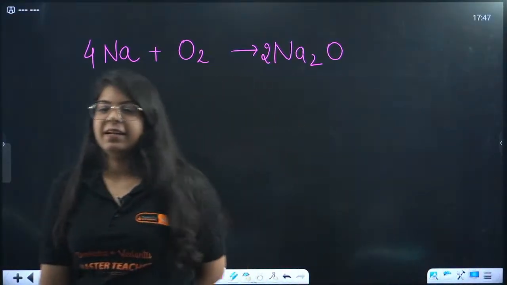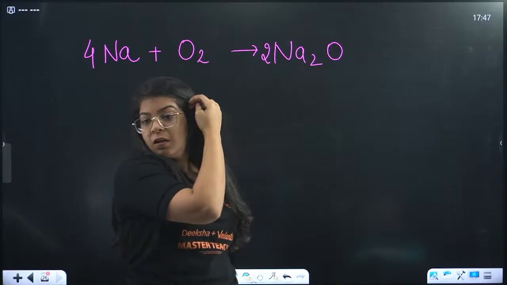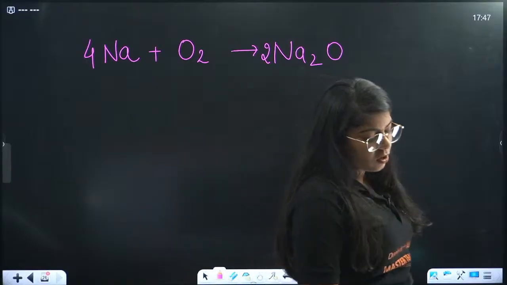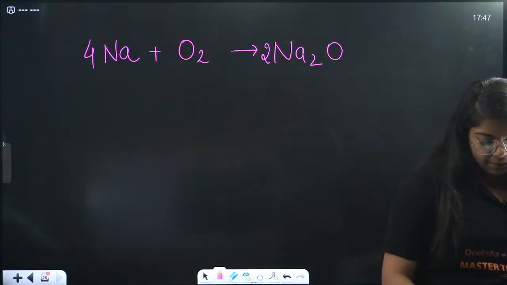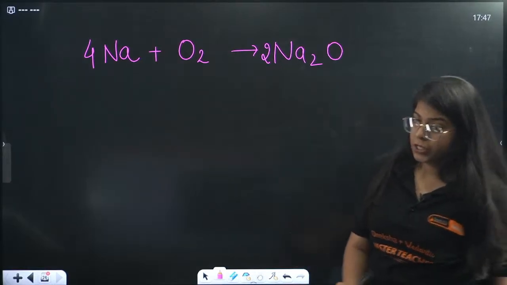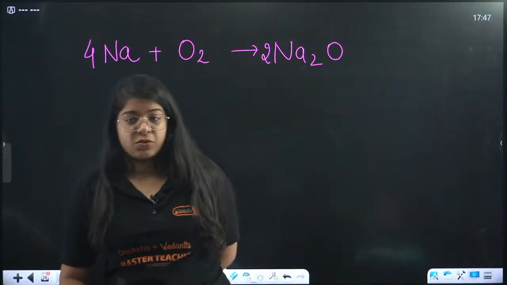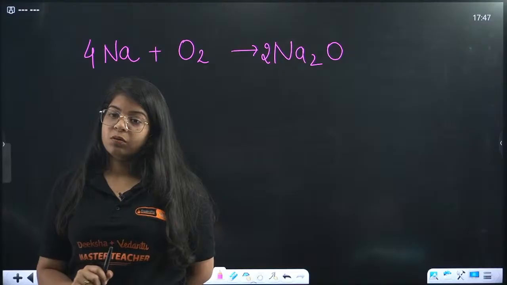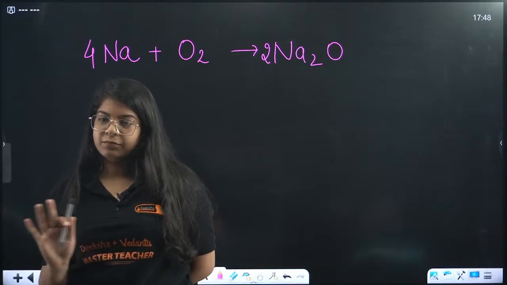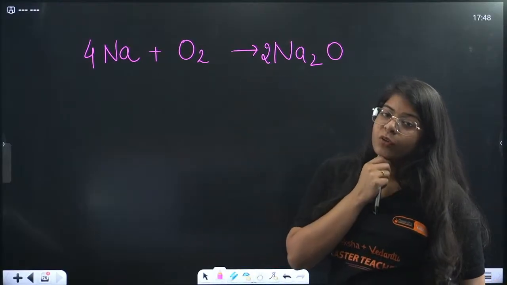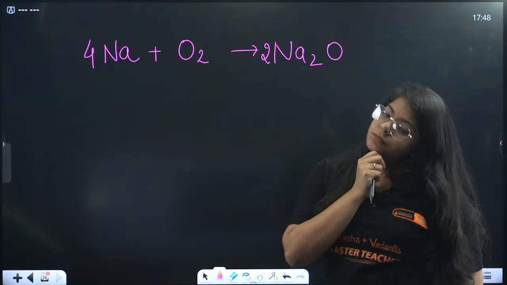Fine, ma'am. Great. Which substance is getting reduced, beta, and which substance is getting oxidized? Come on, let me know fast. Okay, we have Na oxidation, and Na is a reducing agent. O2 reduction, oxidizing agent. Sodium, we have oxidation. Okay, great. Then O2, we have reduction. Okay, great.